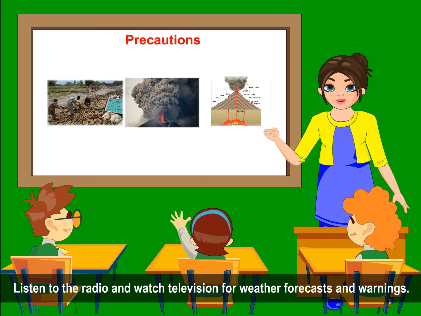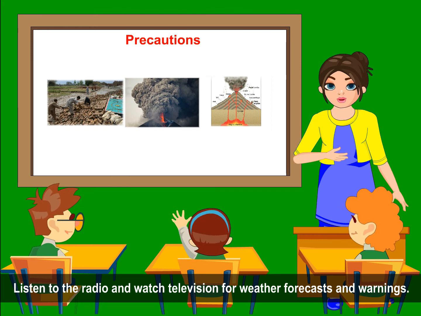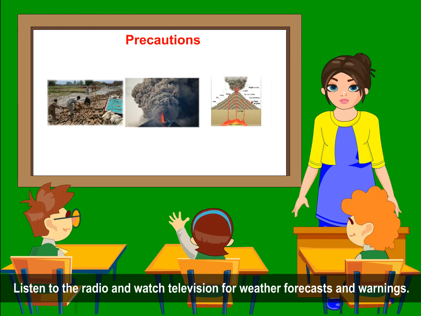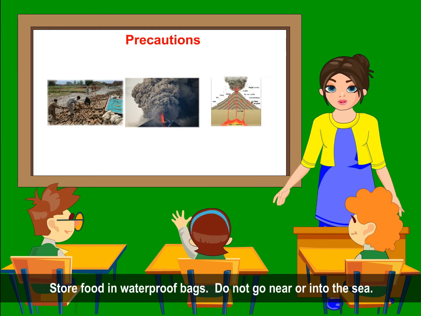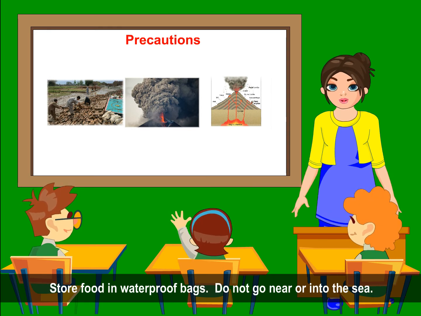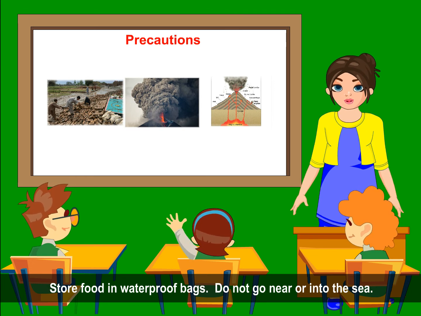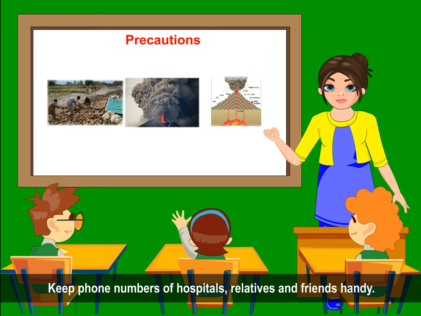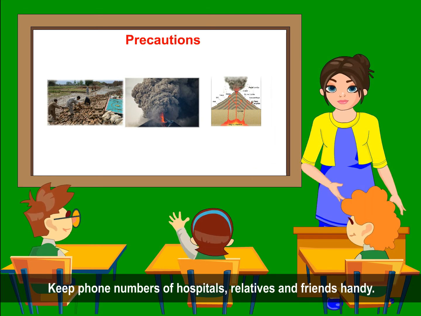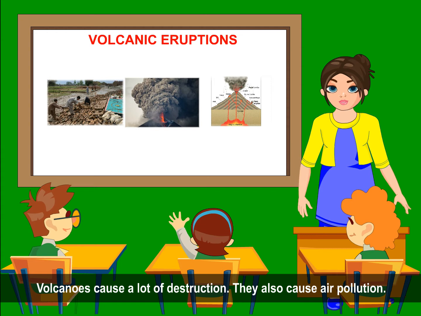Precautions: listen to the radio and watch television for weather forecast and warnings. Move to a safer place before the cyclone arrives. Store food in waterproof bags. Do not go near or into the sea. Be careful about insect and snake bites. Keep phone numbers of hospitals, relatives and friends handy.